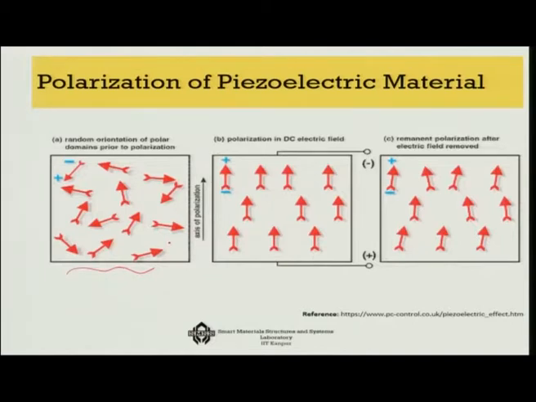On the other hand, if you apply a very high DC electric field and then you remove that electric field, you will get it partially aligned here, partially aligned. And once we do that, we call this the process of polarization. Then if you apply voltage, you will see a very sharp effect of piezoelectricity on the system.